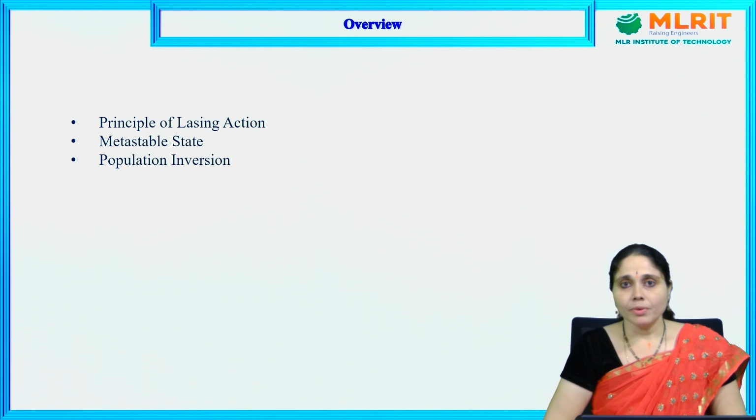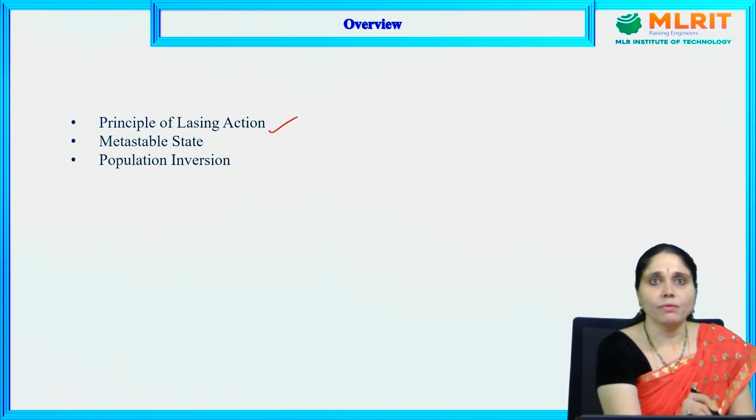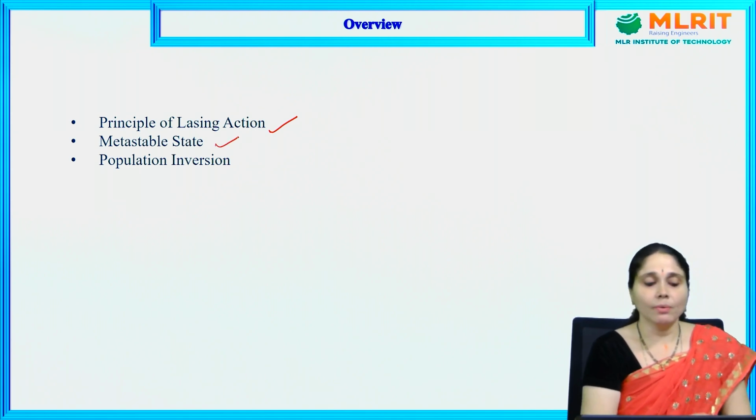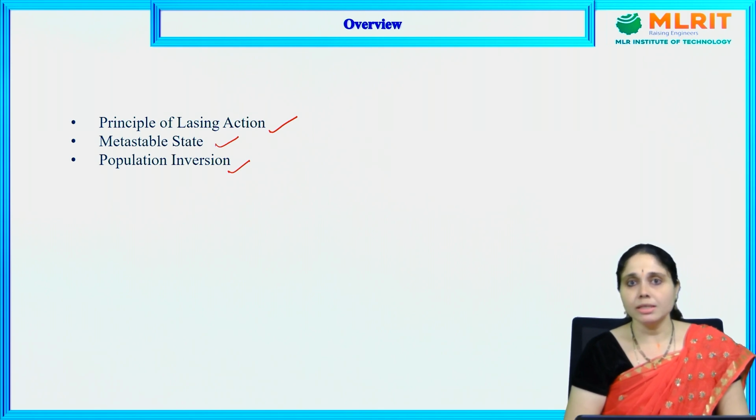So today, let us recall our previous lecture once again. What is laser? Laser stands for light amplification by stimulated emission of radiation. Here, how does stimulated emission occur? Let us see through these three principles: one is the principle of lasing action, another is metastable state, and another is population inversion. These are the three topics we are going to discuss today.